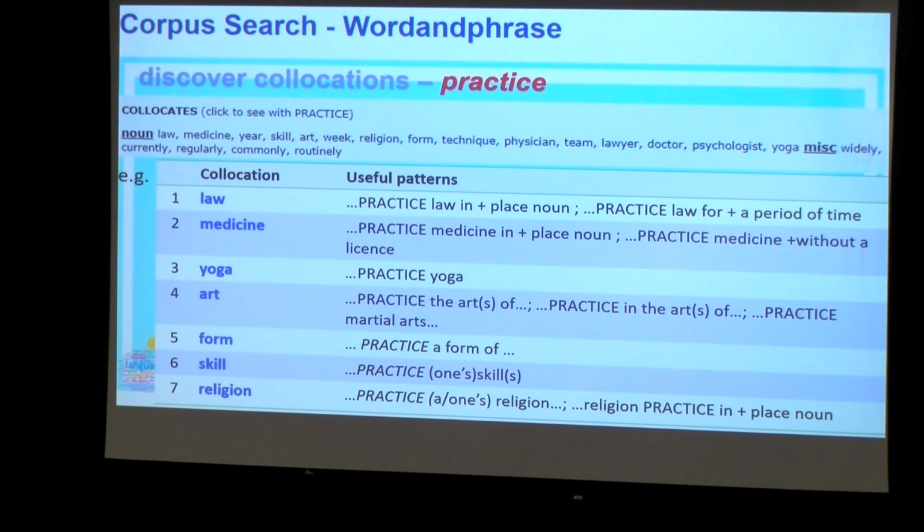I want to ask one question. Are these nouns abstract or concrete? Abstract or concrete? Except medicine, right? All the other nouns are abstract. You cannot touch. It's not tangible, right? Well, medicine, but when we say practice medicine, does it mean we produce medicine? It doesn't mean that. It means that you work as a doctor, you prescribe medicine. You do not produce medicine, but the meaning is different, okay? So generally speaking, most of the nouns are abstract nouns. So you don't see concrete nouns like body or muscles here, okay?